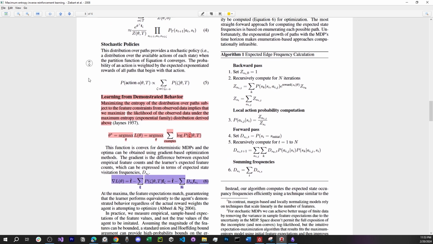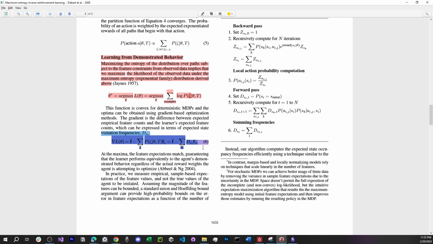The next important thing to know is this gradient function for our weights, because what we are trying to achieve here is the weight of our reward. We are using a gradient-based approach to reach that theta. Basically, the gradient of our loss is to match the feature expectations. So we are trying to match the features of our trajectory to the features of the expert, and the difference between these two is our gradient step.